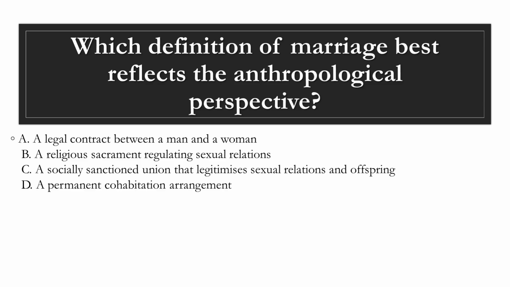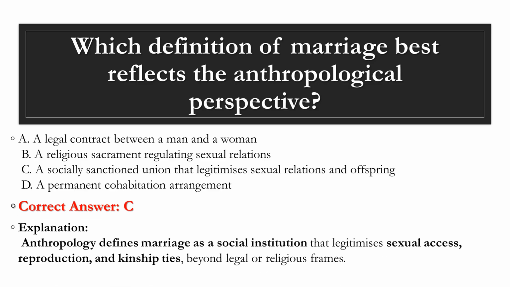D. A permanent cohabitation arrangement. Correct answer, C. Explanation. Anthropology defines marriage as a social institution that legitimizes sexual access, reproduction, and kinship ties beyond legal or religious frames.